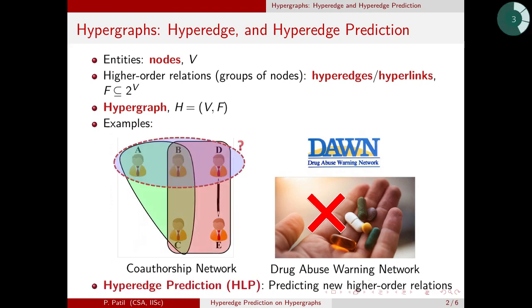The task of hyperedge prediction is, given the knowledge of existing hyperedges, we would like to predict which hyperedges are to be formed next, or which hyperedges are missing from the dataset. In a nutshell, we want to predict which set of nodes will participate in a single relation in future, or that have been missing from the dataset.